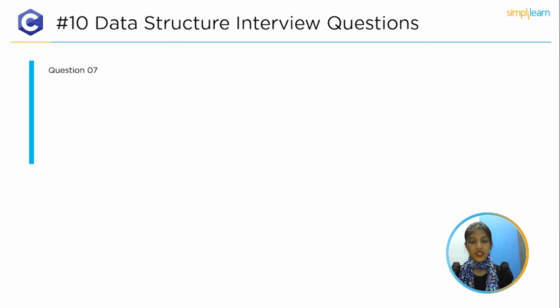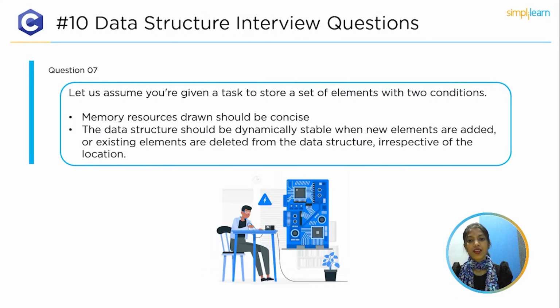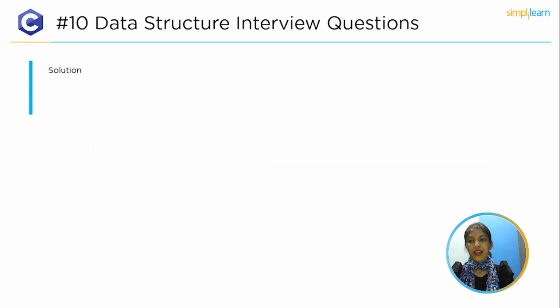The next top 7th question is, let's assume you are given a task to store a set of elements with two conditions. First, memory resources drawn should be concise. Second, the data structure should be dynamically stable when new elements are added or existing elements are deleted from the data structure irrespective of the location. And the solution is singly linked list.